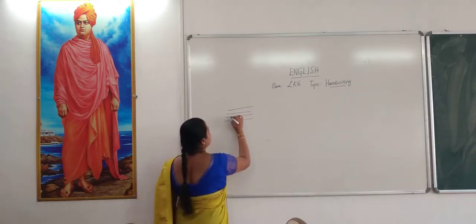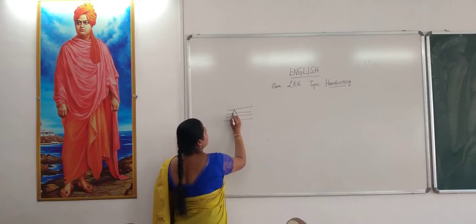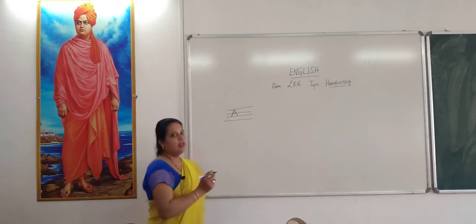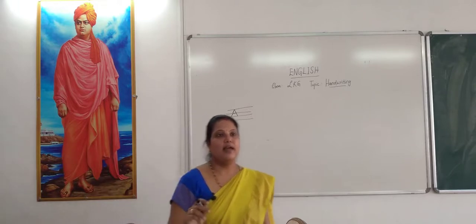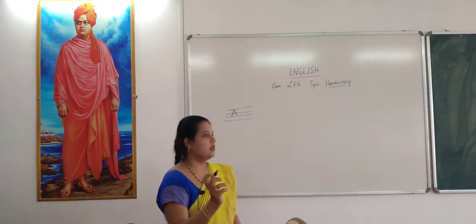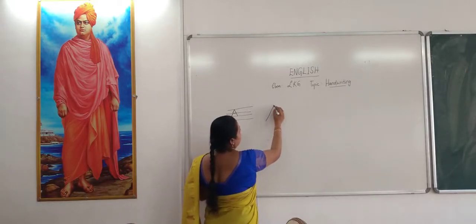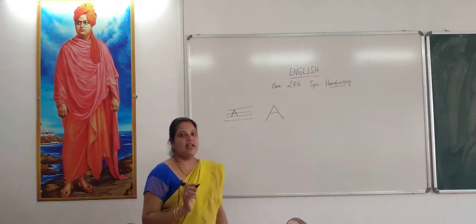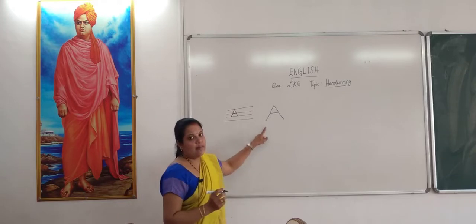How do you write? You can write like this: a slanting line from top to the bottom, and one more slanting line from top to the bottom, and in the middle a sleeping line. That makes alphabet A. Shall I show again? See, a slanting line from top to the bottom, again one more slanting line, and the sleeping line. That makes letter A. Yes, this is capital A.